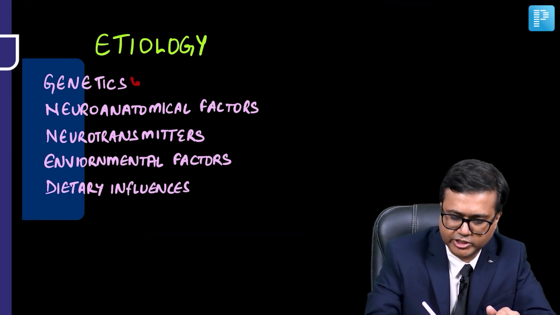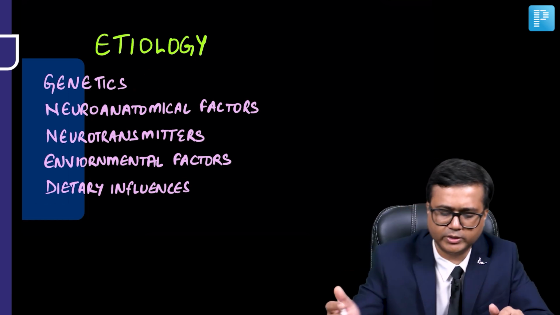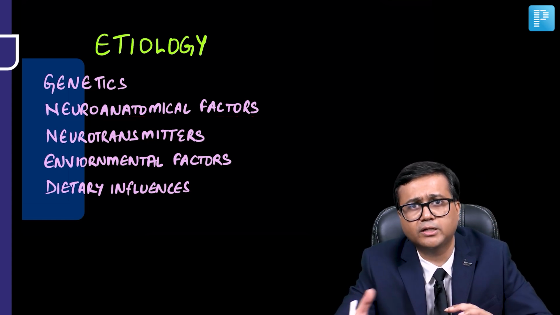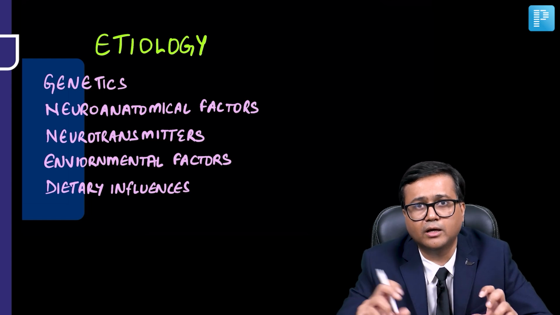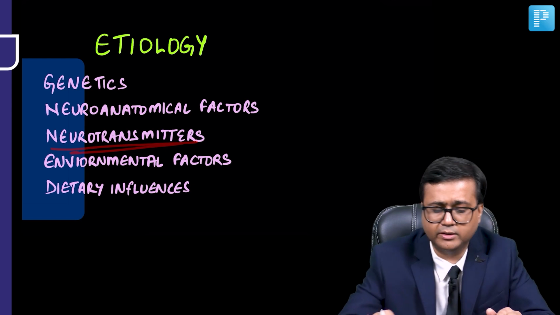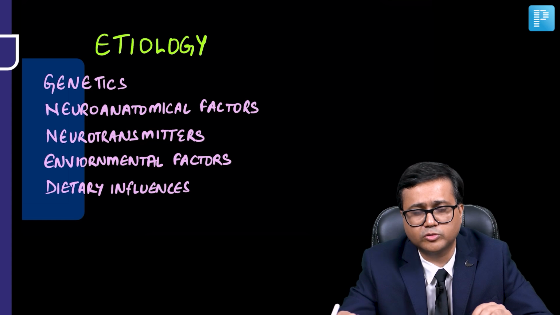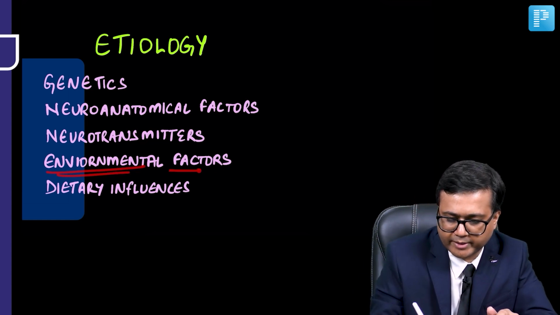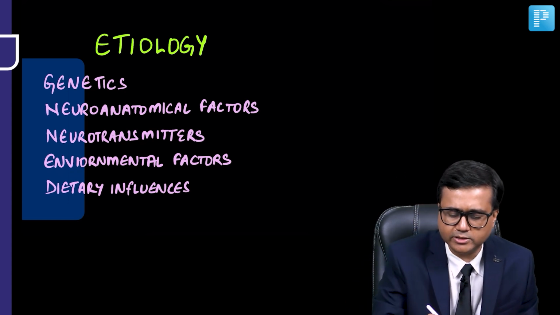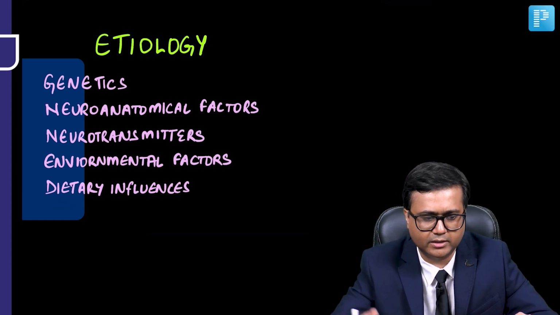We'll talk about genetic factors, some important genetic studies, and some important genes which have been identified. Neuroanatomical factors, where we'll also try to understand some of the hypothetical neuroanatomical areas and circuits related to the symptoms, so we'll try to correlate with the symptoms. We'll talk about important neurotransmitters, dopamine and norepinephrine, which have been proposed as responsible for ADHD. We'll talk about environmental factors, some of which may also be responsible for ADHD, and some dietary influence. It's again controversial, but we'll talk about some of the dietary factors as well in ADHD.